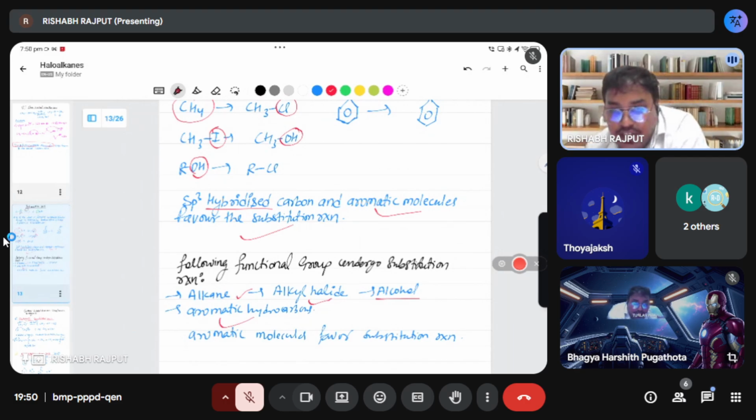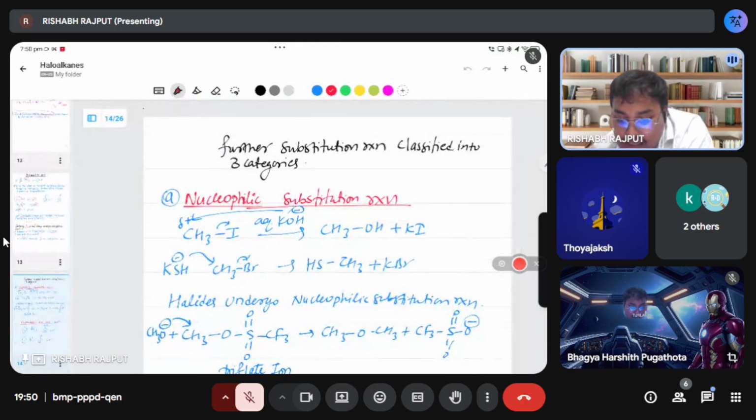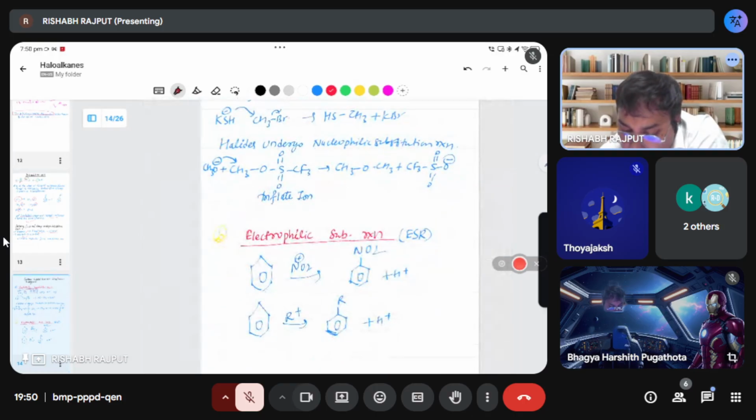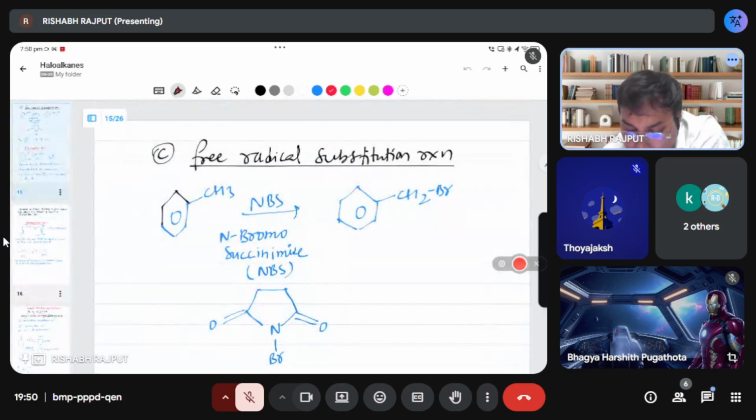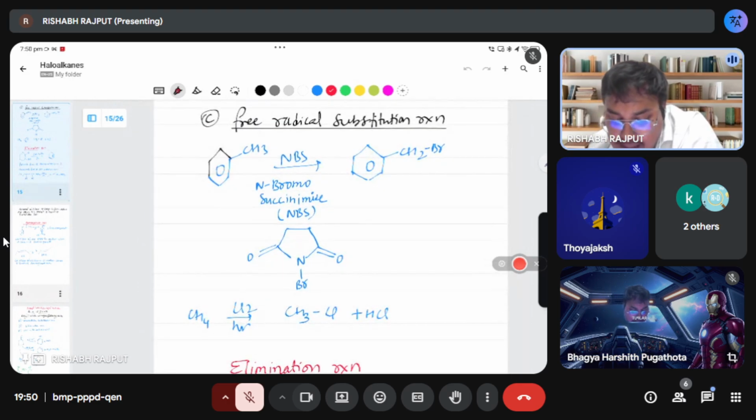When I will teach, you will focus more. Then you will observe that substitution reaction will come more in the halogen group, alkyl halide. And if you divide the substitution reaction into three parts, there is also nucleophilic substitution, meaning whenever a nucleophile will attack on the functional group. Electrophilic substitution reaction means whenever an electrophile will attack on the functional group. It is also the same thing. And this I will explain you in the class also. Don't worry. This mechanism I will clear you.